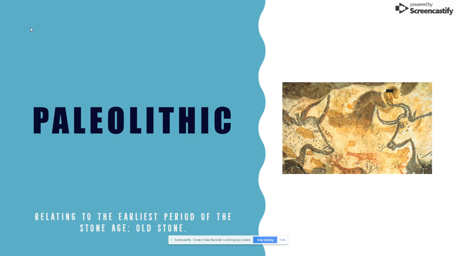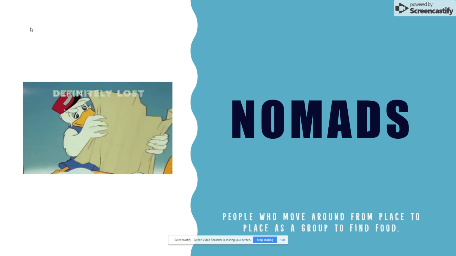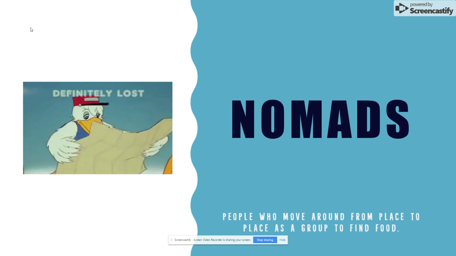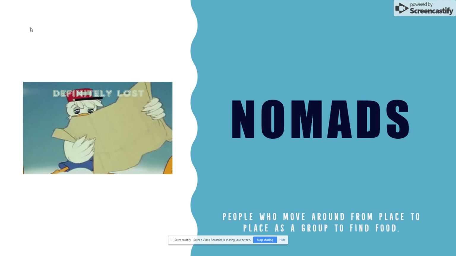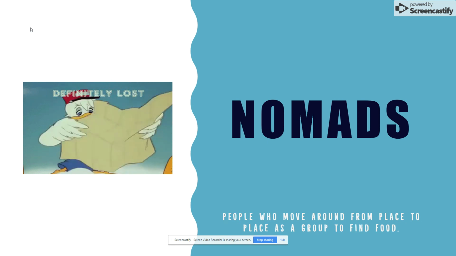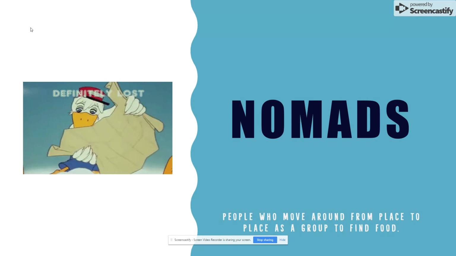Paleolithic is relating to the earliest period of the Stone Age. The word Paleolithic specifically means old stone. During this time period, the people are referred to as nomads. These nomads are people who move around from place to place as a group to find food. So meaning these people do not have a permanent settlement. The groups are normally made up of about 20 to 30 individuals, and they also have different roles. The men and women specifically do not have the same roles within a nomadic group.